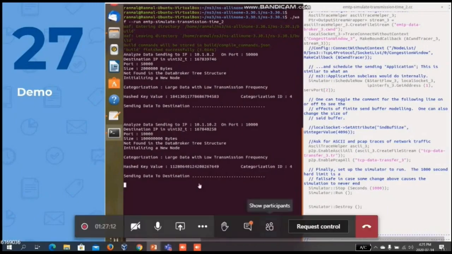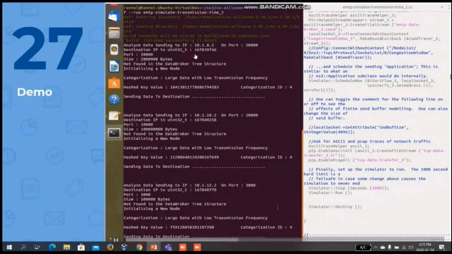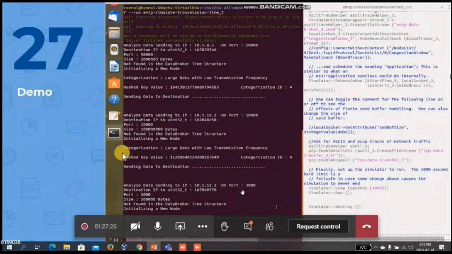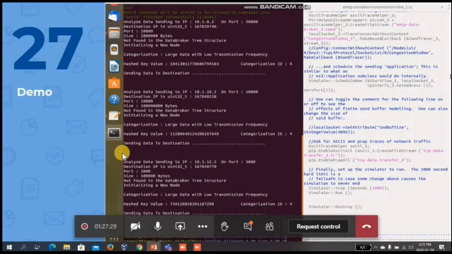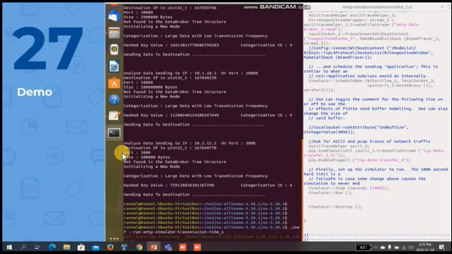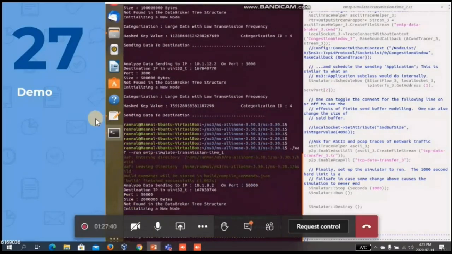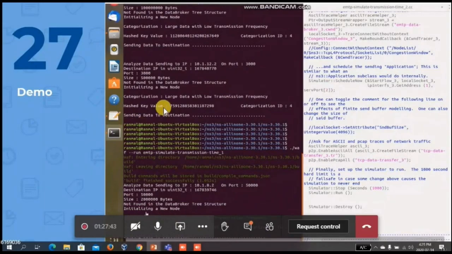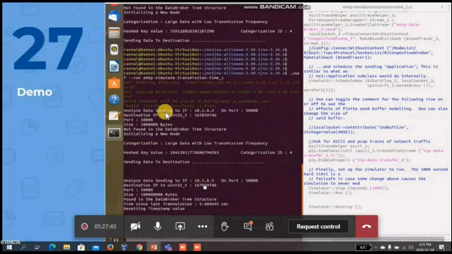All three nodes are unique and discovered for the first time in a tree structure, so it will initialize each node uniquely, and the transmission ID is 4, which is reliable. I have sent three types of data, and next I will send three to the same application, which means the same IP and port number, but with different sizes. That will help to filter out the categorization ID depending on the transmission frequency. This is initialized and it is a new node, this port number.